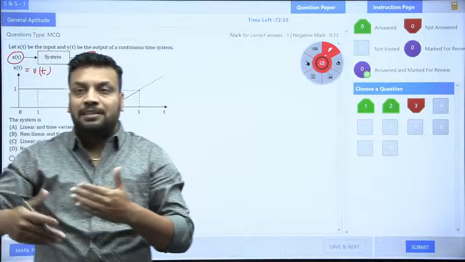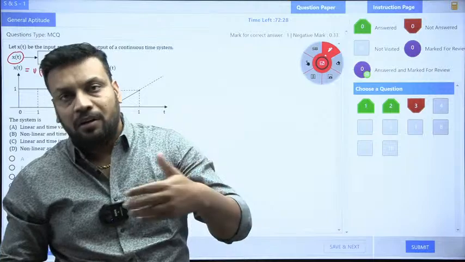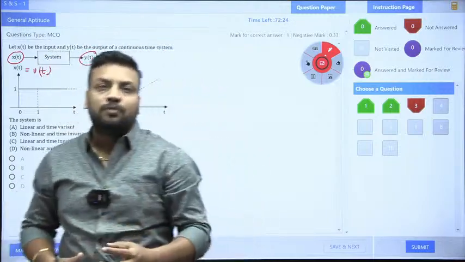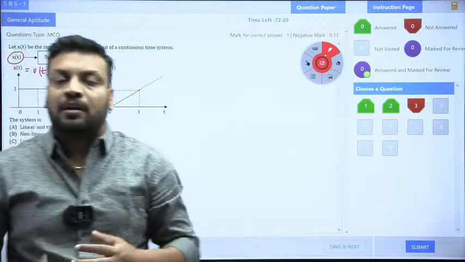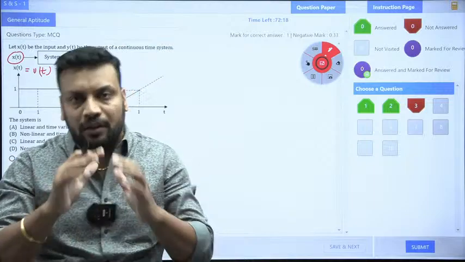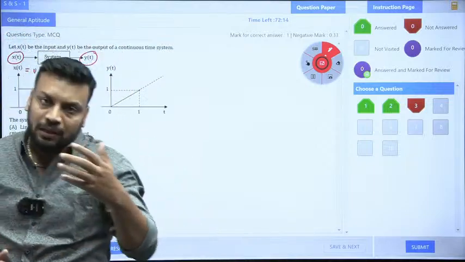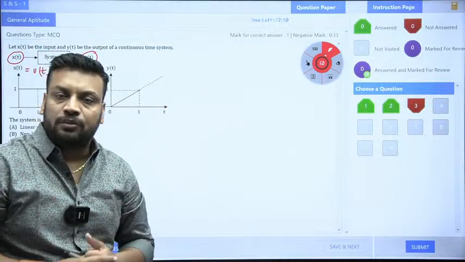I am planning some other sessions also with my other team members, mechanical and civil mentors. They will also take live sessions for you. But the biggest motivation for them is what? If you attend the session live and interact with the mentor, then only will the purpose be served and then only will we have some meaningful interaction. Yes or no, guys? Chaliye.